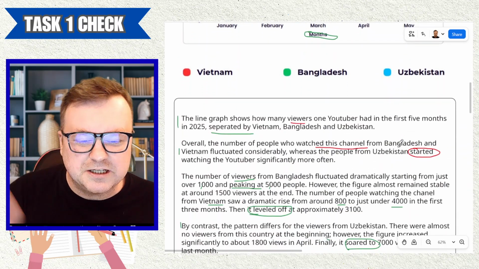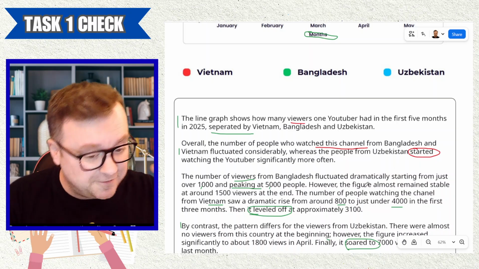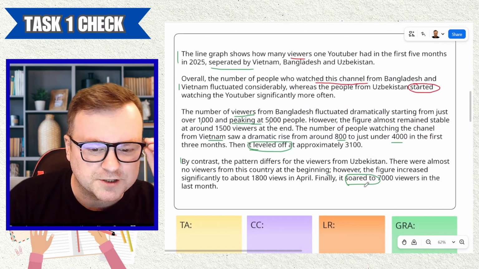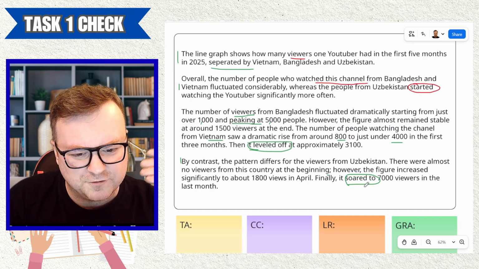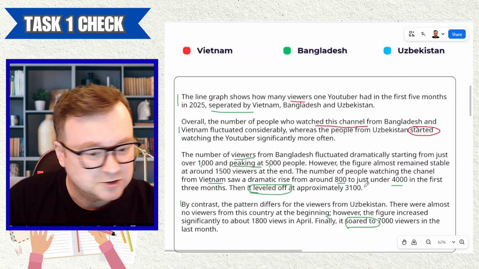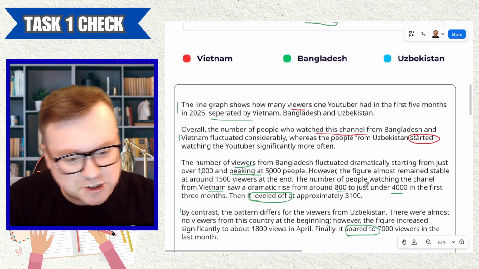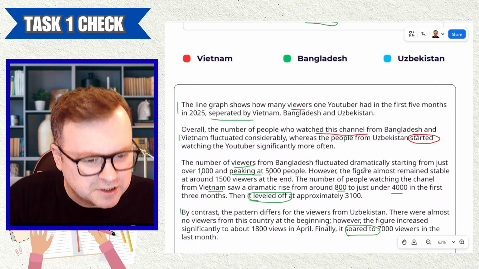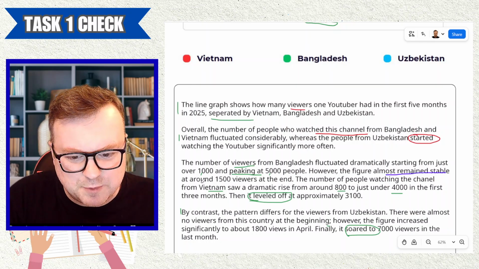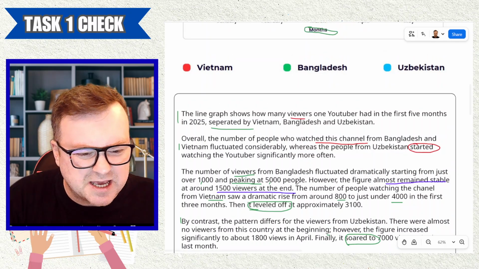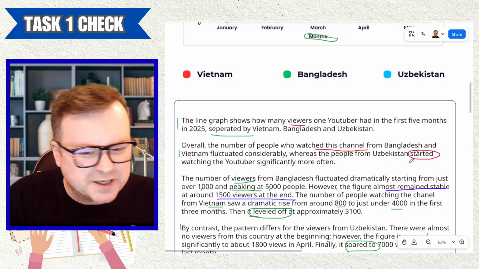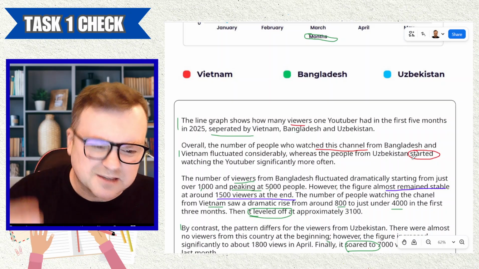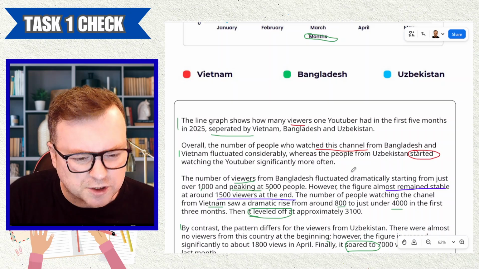The key features that are selected are fine. It's just the exact data is slightly off at times. Saying that the number of views in Vietnam, sorry, not Vietnam, Bangladesh, that was it. Let's highlight that again. So this imprecision: the figure almost remains stable at around 1,500 viewers in the end. It's a bit odd. People from Uzbekistan started watching the YouTuber significantly more often. That's a grammar mistake that does cause a little bit of confusion.